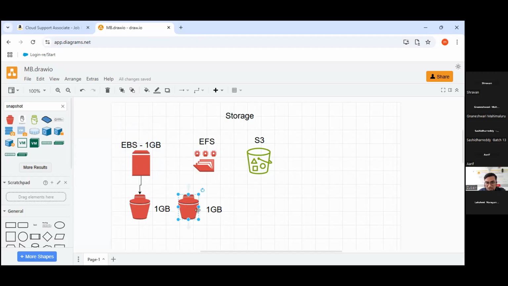What is the scenario here? Whatever second snapshot you are taking, what is the size of that snapshot? 1 GB or 2 GB? That is the question, folks. The second snapshot size. Type in the chat box. Hope I'm getting the answer from Bhaskar.